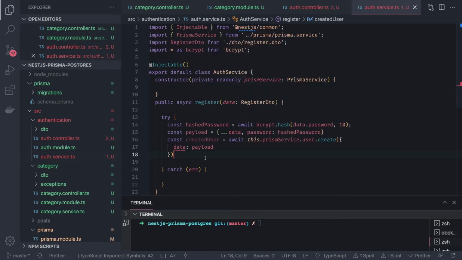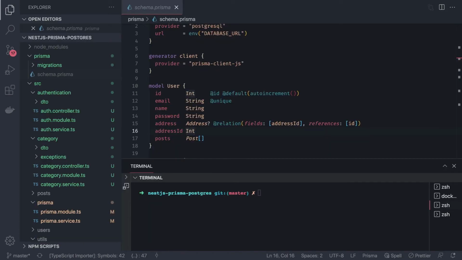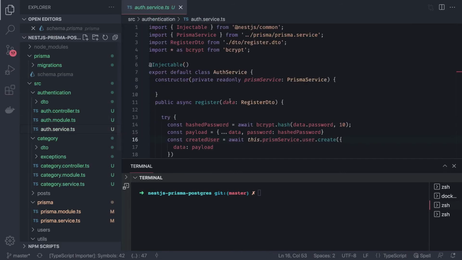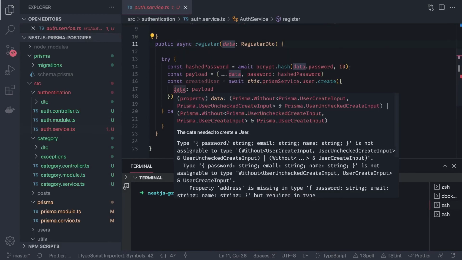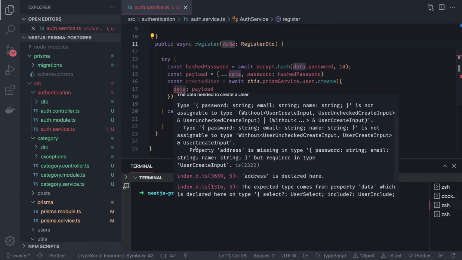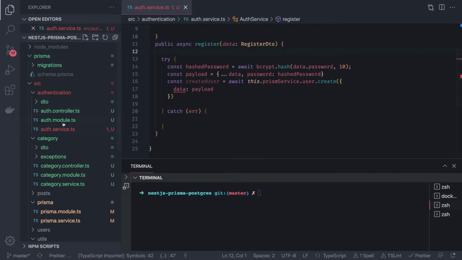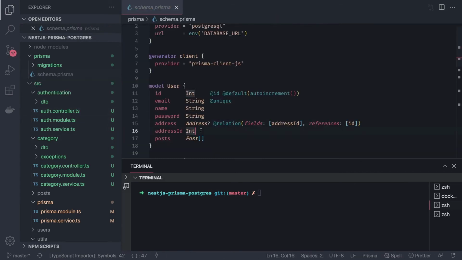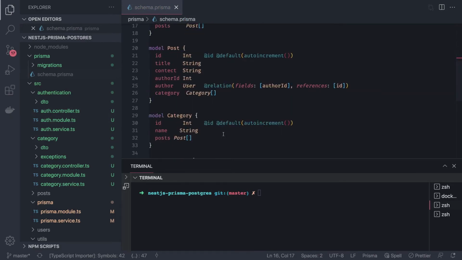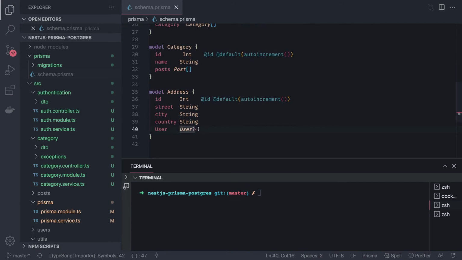Okay. So what we have to do is make this relationship optional here, because inside auth service this is not allowing us to create a user. What it is saying is property address is missing in type, right? It is saying that address is required in our schema. So what we can do is, let's go to our schema. We can make address ID optional also, and inside the address entity a user is already optional.